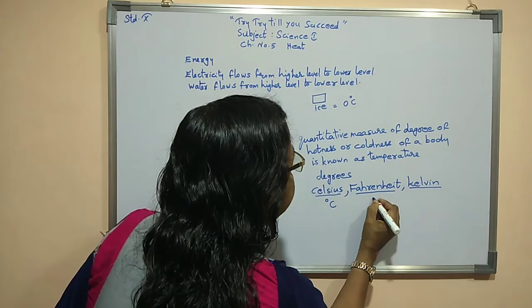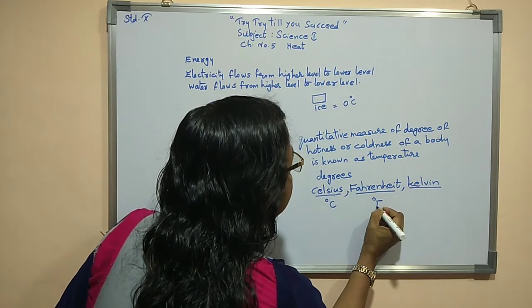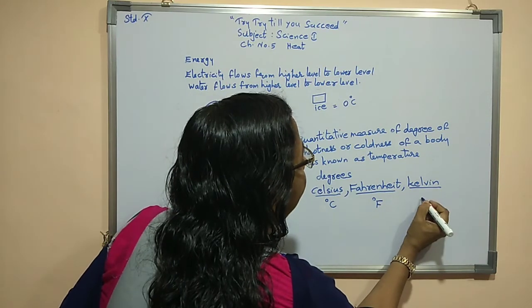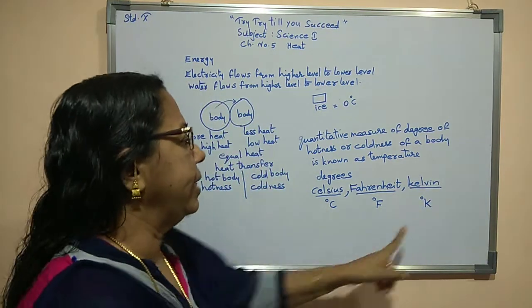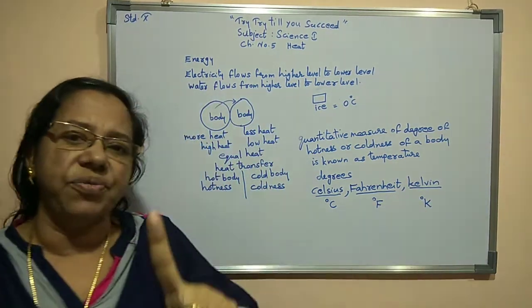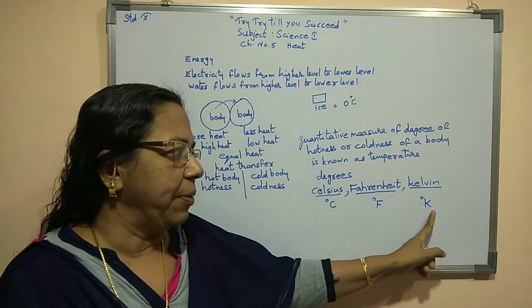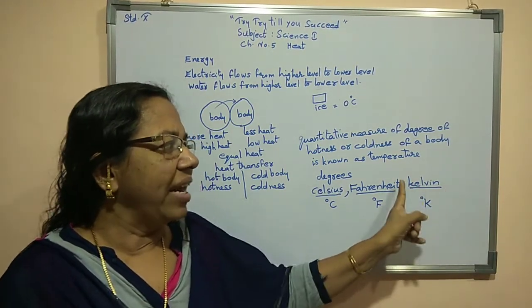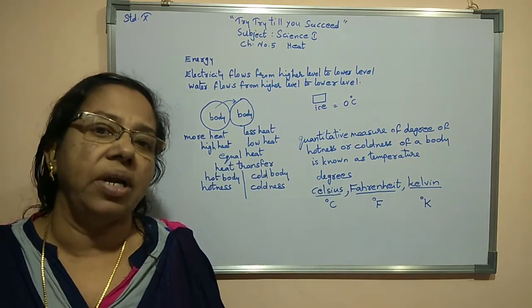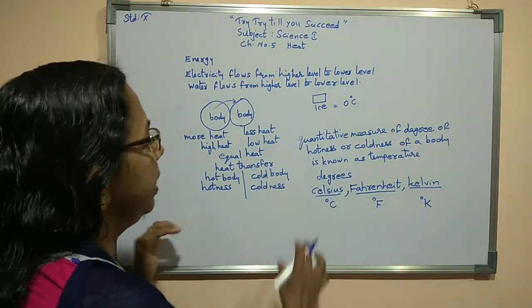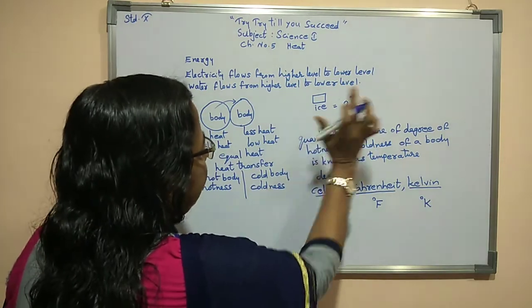Fahrenheit is the same way, degree Fahrenheit. Kelvin is degree K, which we write in capital letter. If we are writing a single letter, we write it in capital. But if you are writing the full word Kelvin, then the starting letter should be small.